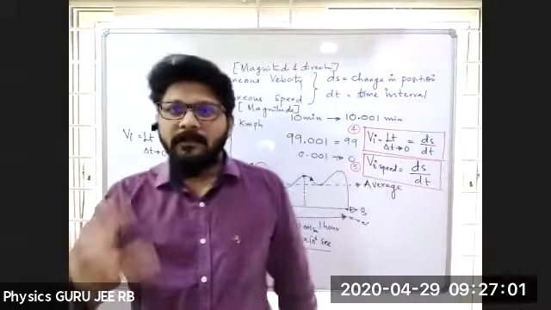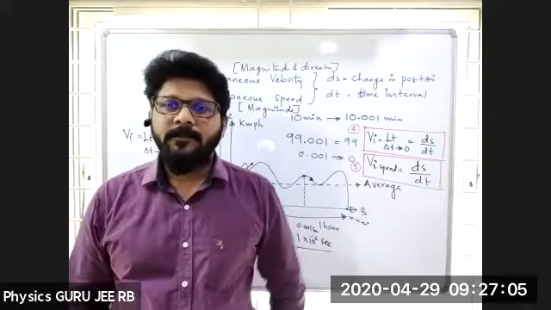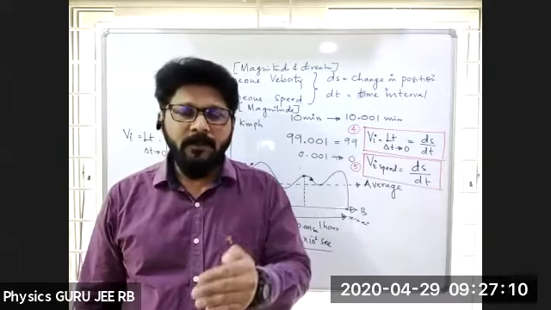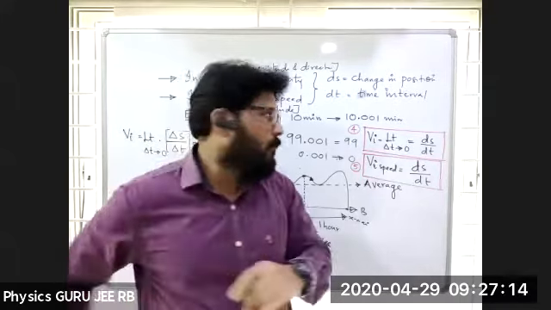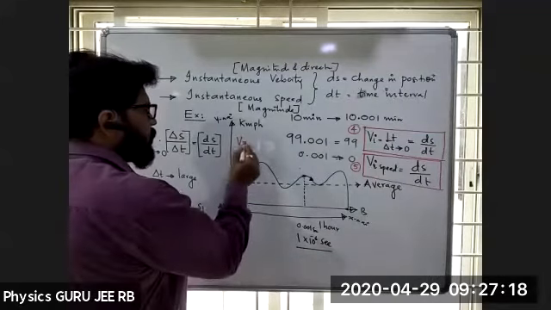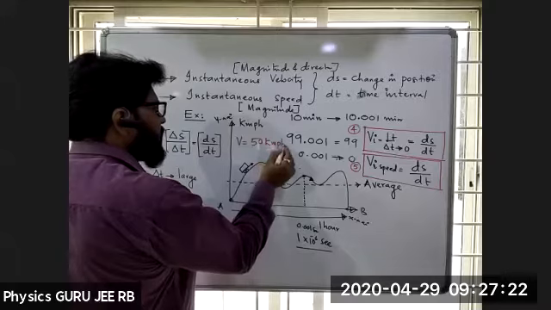Now I'll give a question to you. Already in the bridge course also I explained. For example, velocity. If I give v equal to 50 kilometers per hour, is it scalar or a vector?